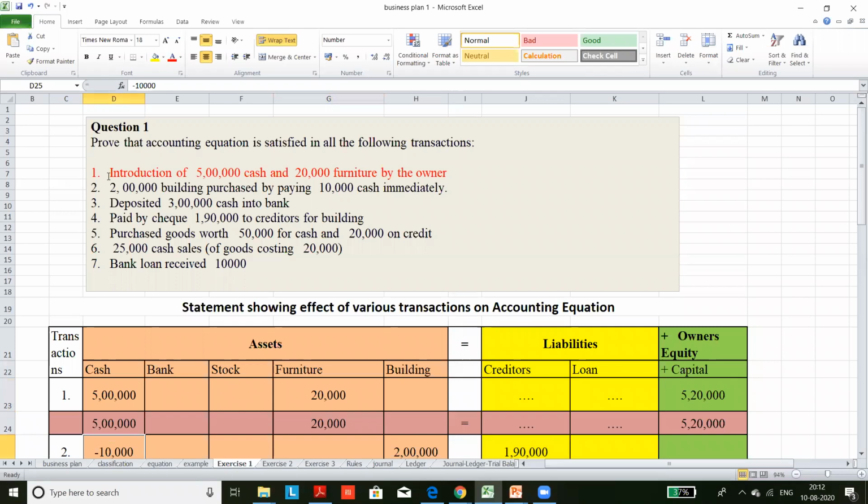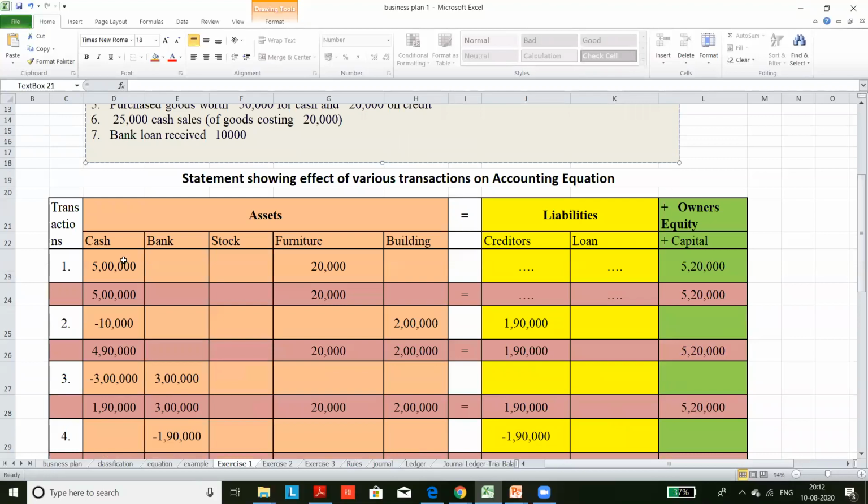Okay. So now the second transaction. 2 lakh building purchase by paying 10,000 cash. So we are studying the dual aspect concept, how the double aspect comes. What happened? 2 lakh building purchase and 10,000 cash. Now here cash is reduced by 10,000, right? Cash is reduced, but asset building is increased.